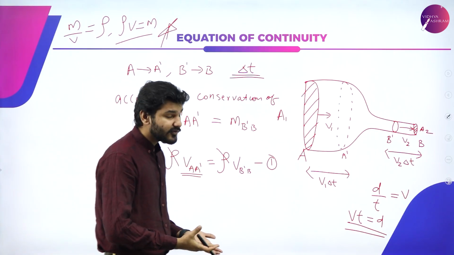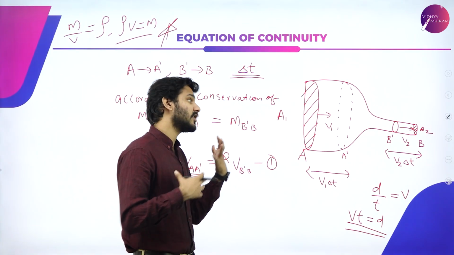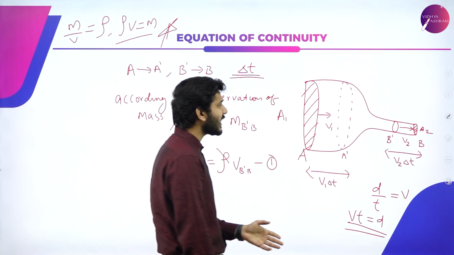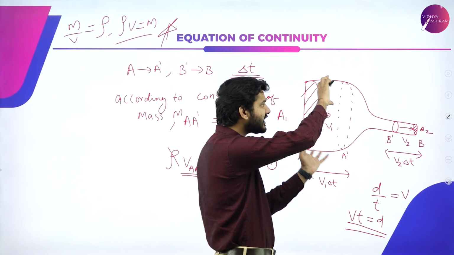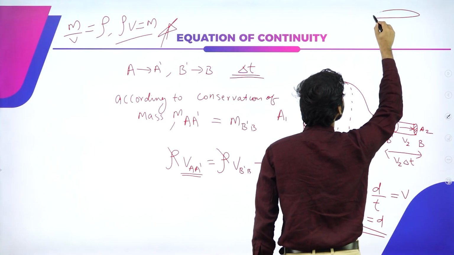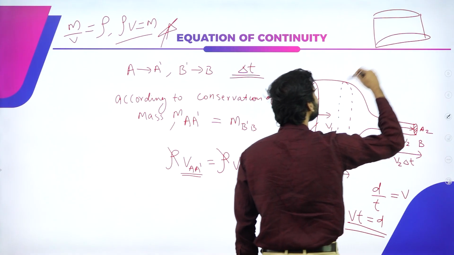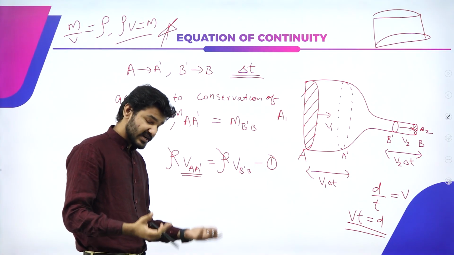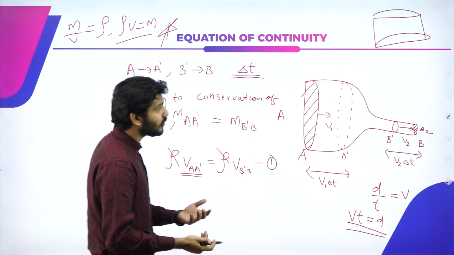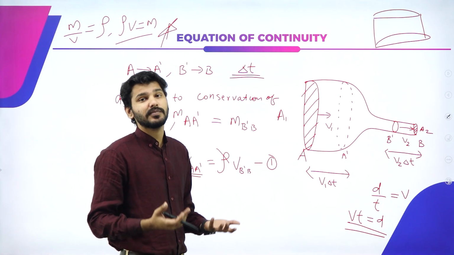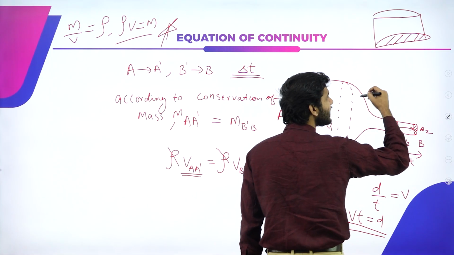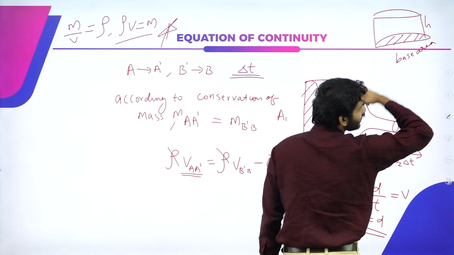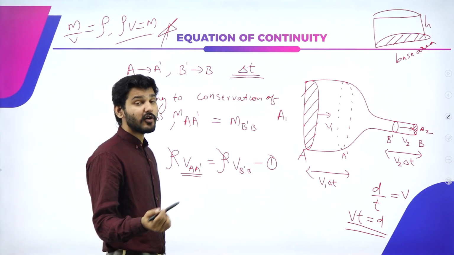Now again, we have to express volumes in terms of the variables we already know, that is, in terms of area and this particular displacement. If you look at this from this angle, you can see that if I tilt it, it is nothing but a cylinder, right? The volume of this particular area or that particular area is nothing but the volume of a cylinder. So what is the volume of a cylinder? If you don't know, you can note it down. The volume of a cylinder is expressed as base area times height.